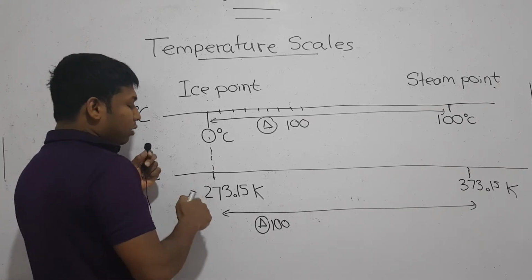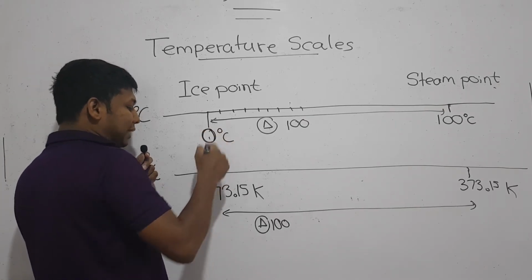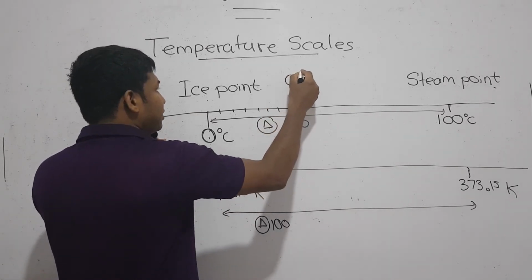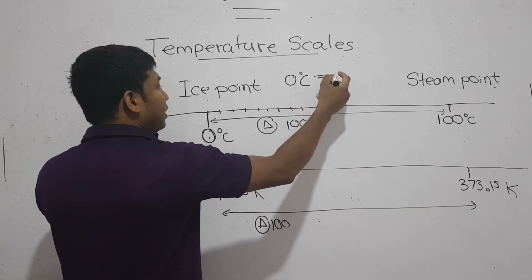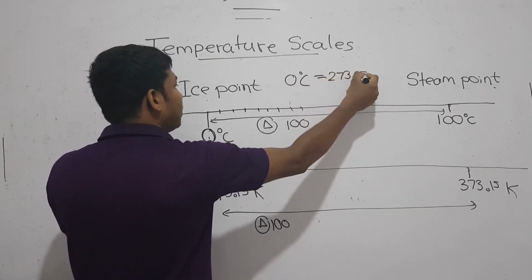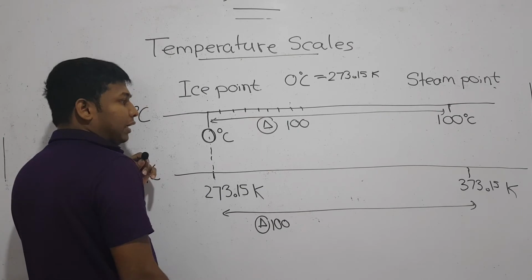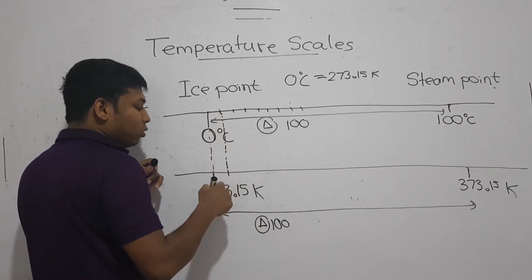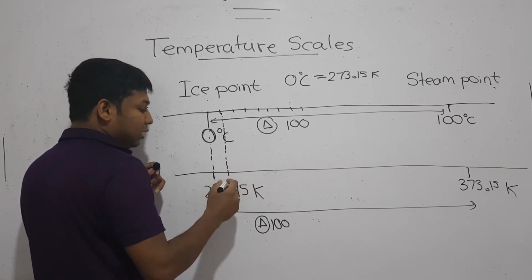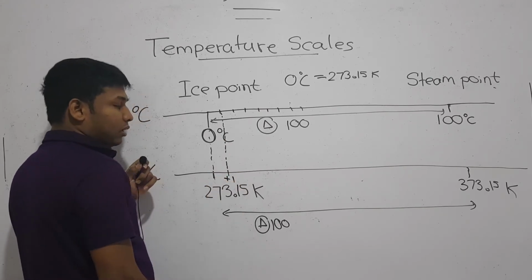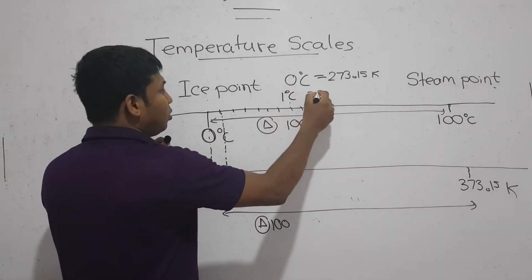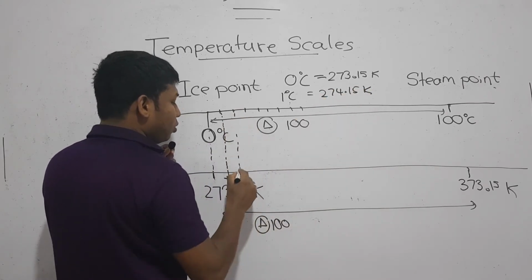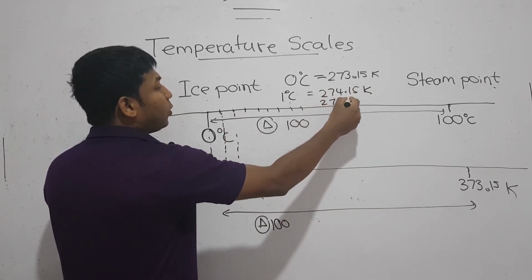What does it mean? Now, Celsius 0 in the Kelvin scale is 273.15. If you consider 1 Celsius, that is equal to 273.15 plus 1, which is 274.15 Kelvin, and 2 Celsius is equal to 275.15 Kelvin.